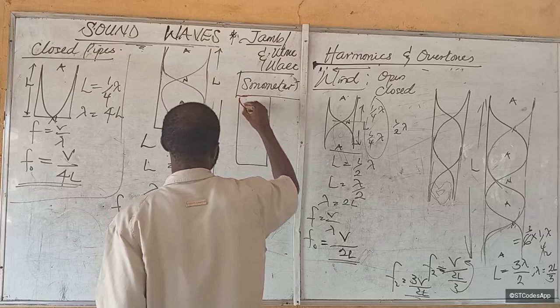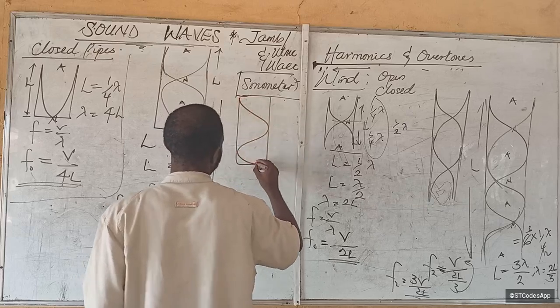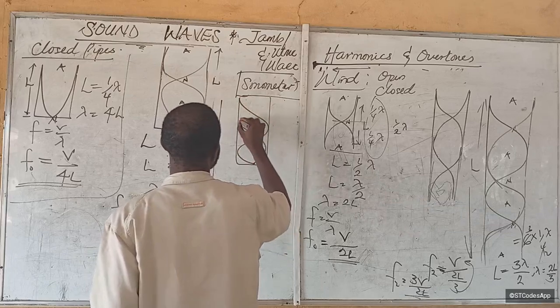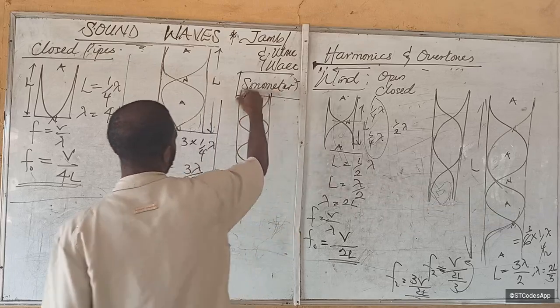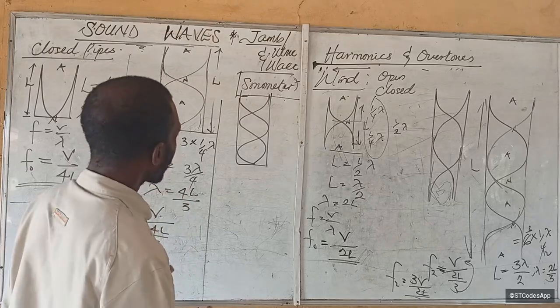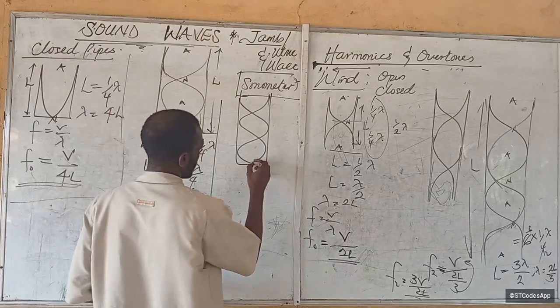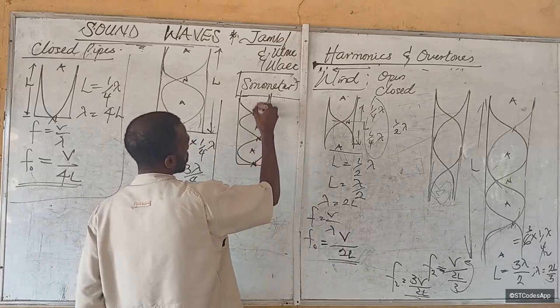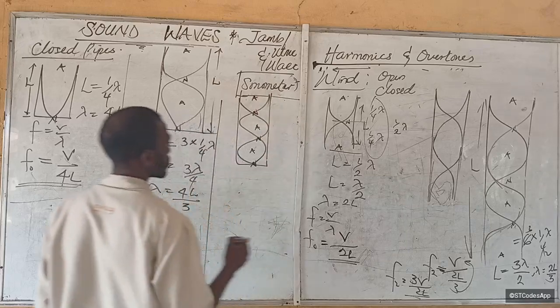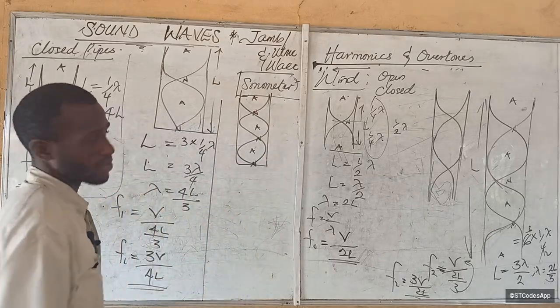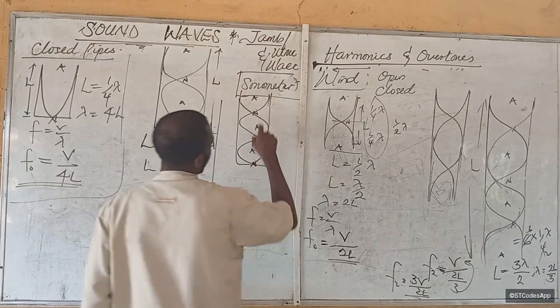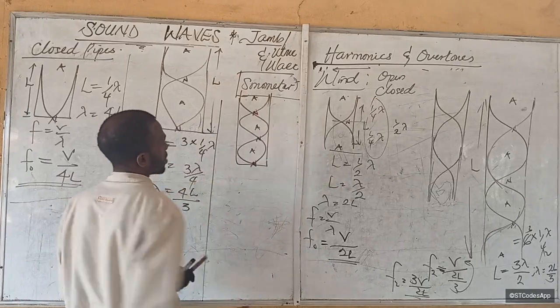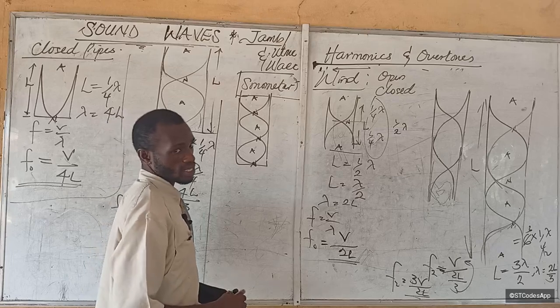Good. Now let's do one last one, which is something like this. You send this kind of wave like this. Look at this one now. We're going to have a node, an antinode, a node, an antinode, a node, an antinode. How many nodes do we have? 3 nodes, 1, 2, 3. How many antinodes? 3 antinodes. So that's a wavelength, isn't it?